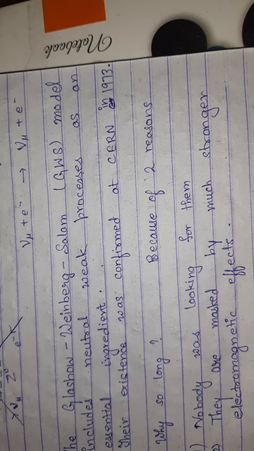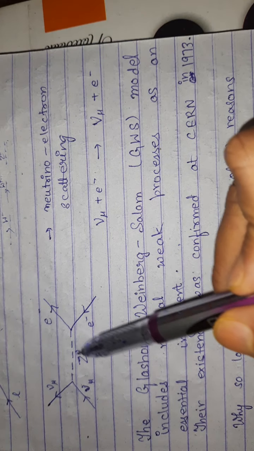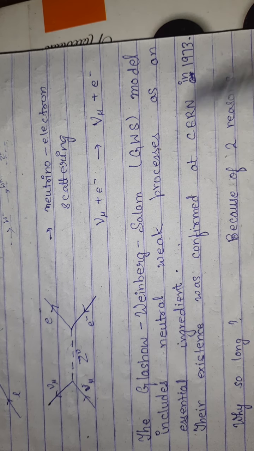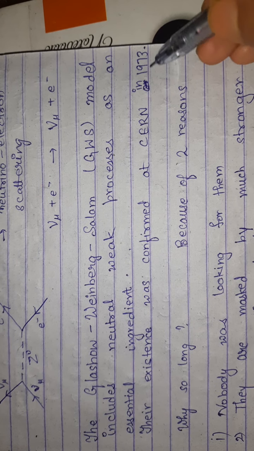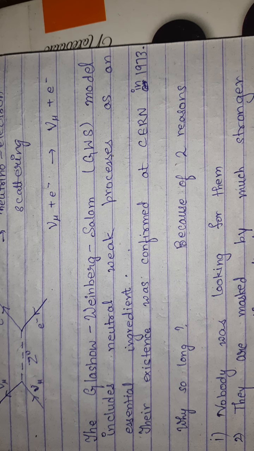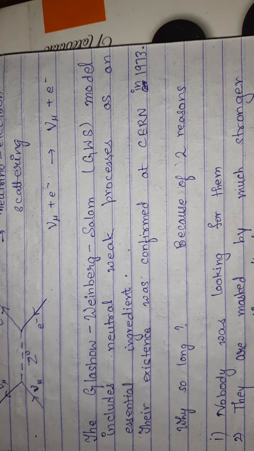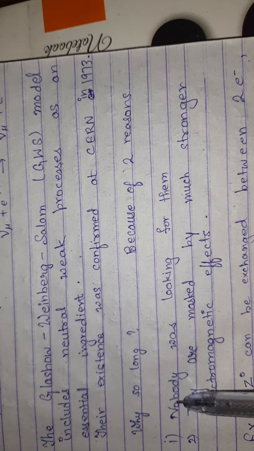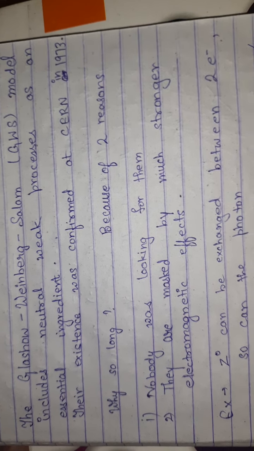Their existence was confirmed at CERN in 1973. The existence of the Z0 boson was confirmed in 1973. But don't you think that this is too long? We took too long to identify the Z0 boson. Actually, for two reasons. First, nobody was looking for them, and the second was that they are masked by the much stronger electromagnetic effect.